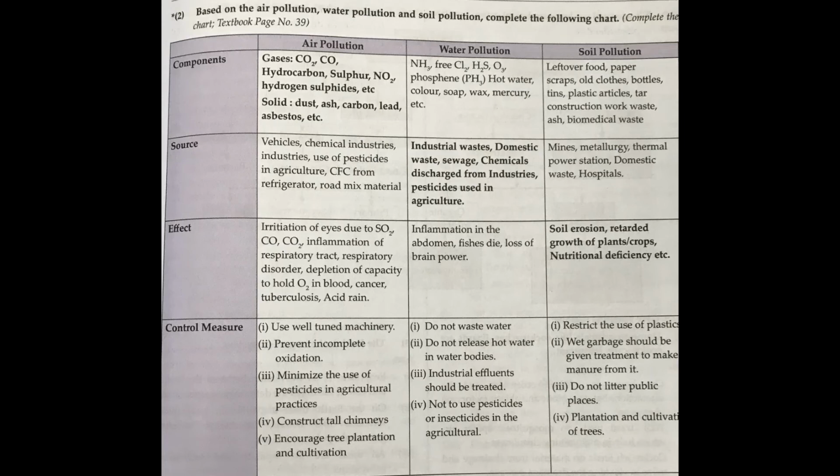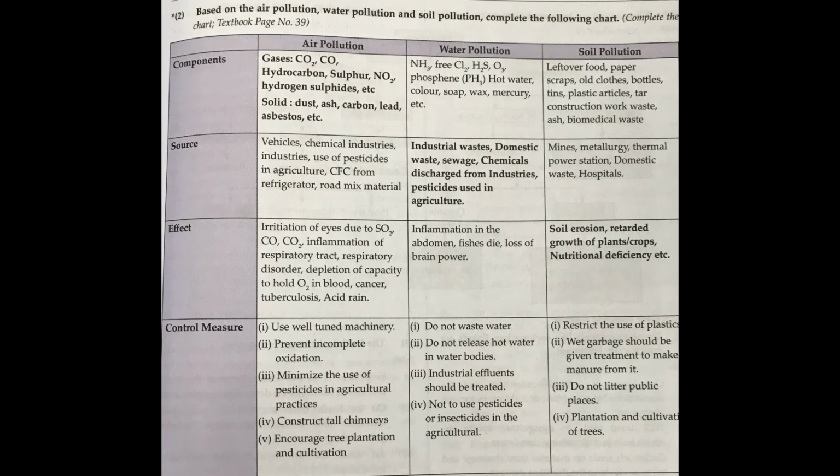Now what is the source? From where do all these components come from? The sources of pollution are vehicles, chemical industries, pesticides and chlorofluorocarbon, it is actually CFC, from refrigerators, road mix material, etc. So several activities which are done by human beings are a source of pollution, that is air pollution.